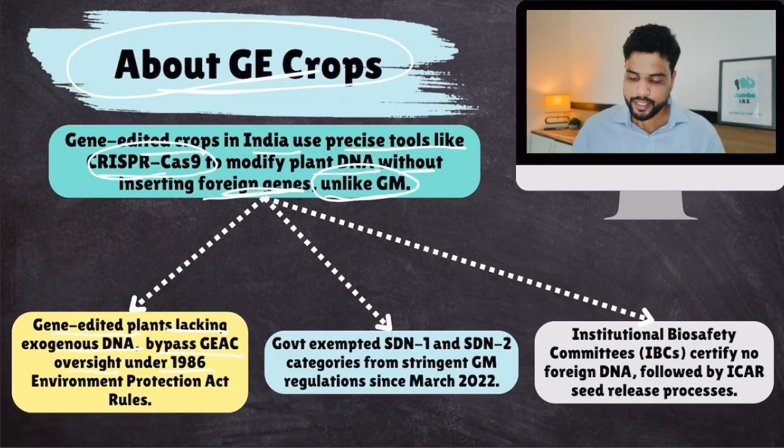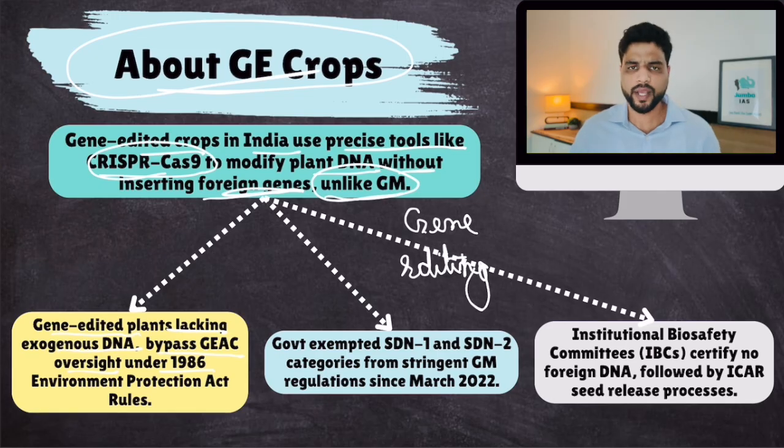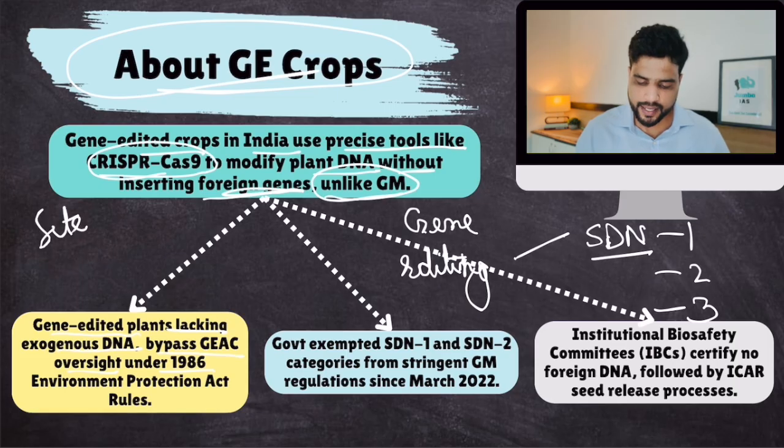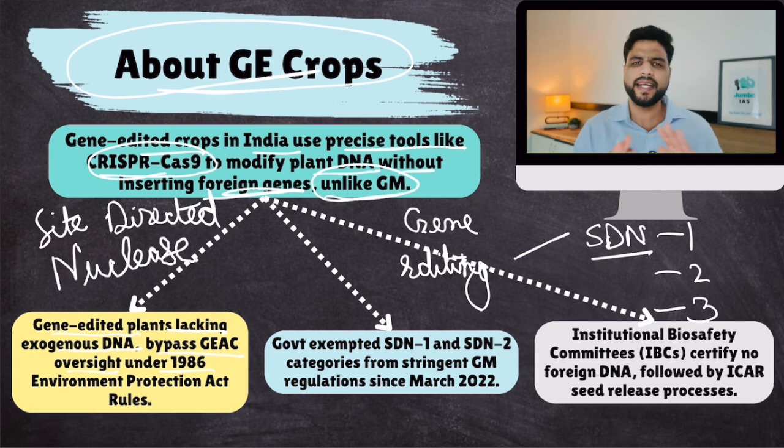Now look, gene editing, there are a few terms that you just have to remember. Gene editing is of 3 types: SDN1, SDN2, SDN3. SDN's full form is site-directed nuclease. Okay, site-directed nuclease is a gene editing technique, or not a technique, but a thing. Just don't get into the science of it.